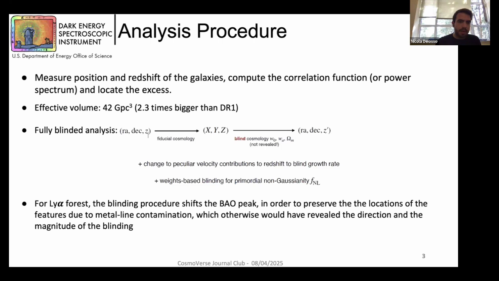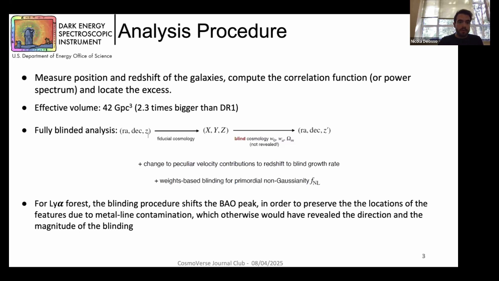This is quite different for the Lyman alpha forest catalog, because we blind directly the correlation function in order to shift the BAO peak. This is done in order to preserve some features due to metal-like contamination, because if we don't preserve them, we can reveal the direction and the magnitude of the blinding, so we don't want this.